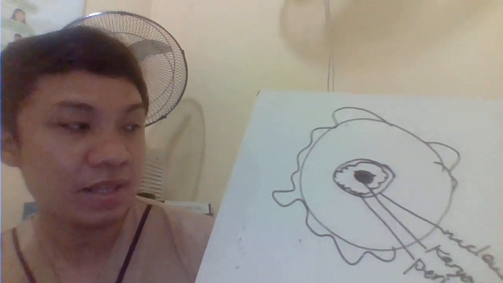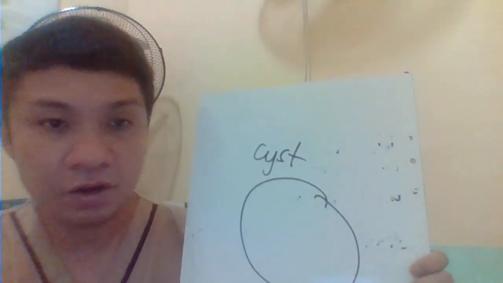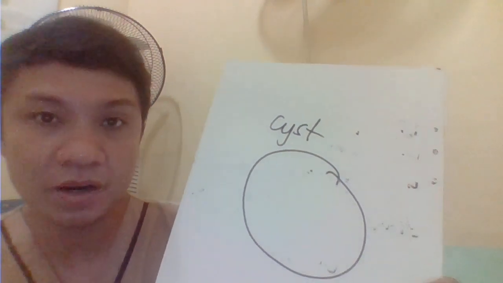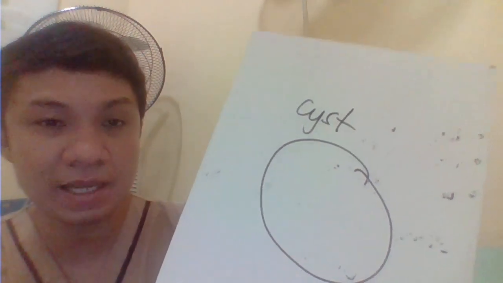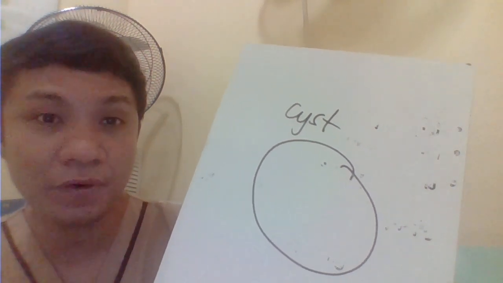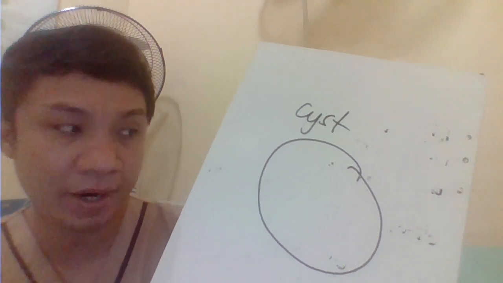Okay, for the cysts of the Entamoeba histolytica, it would have 1 to 4 nuclei, less than or equal to 4. It does not go beyond 4.